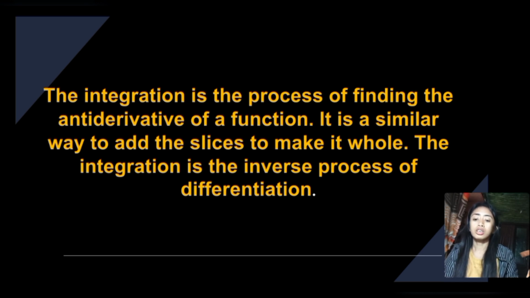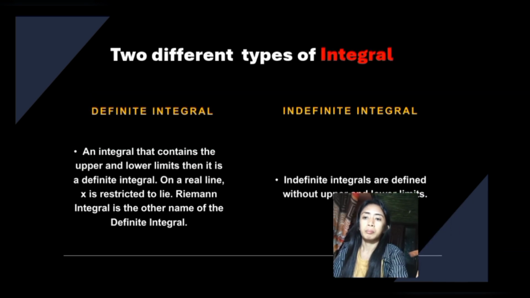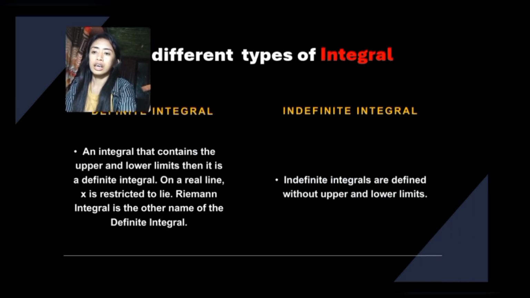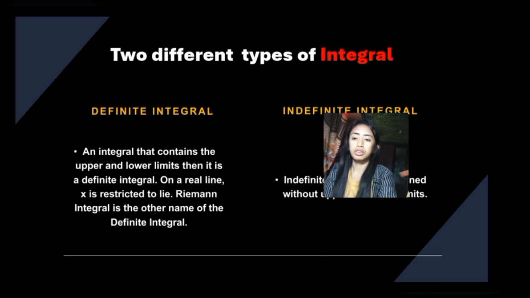There are two different types of integrals: the definite integral and the indefinite integral. The first is the definite integral. A definite integral is an integral that contains upper and lower limits, on a real line restricted to lie between them.